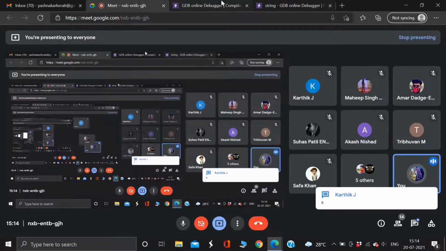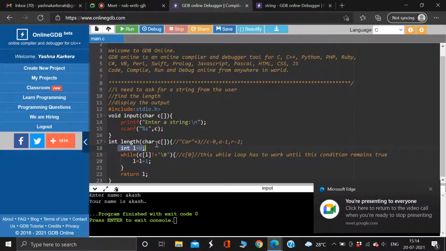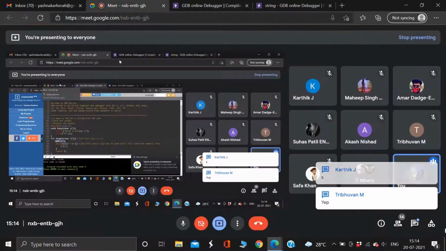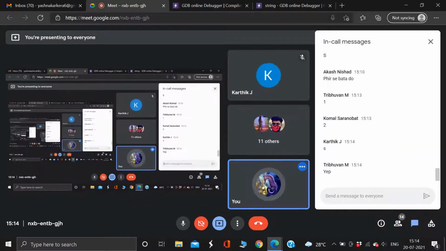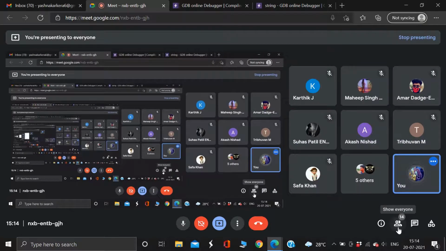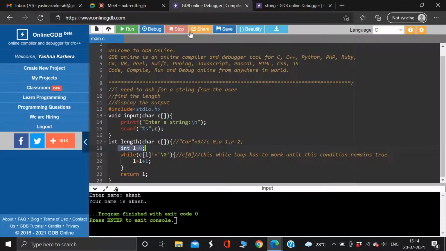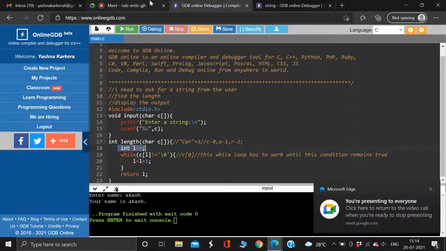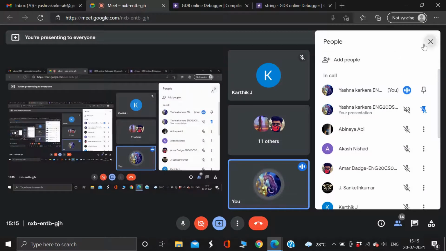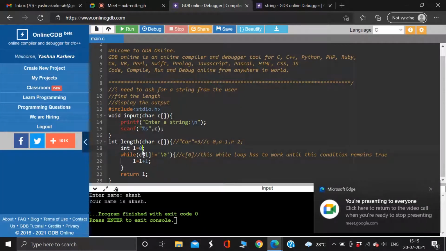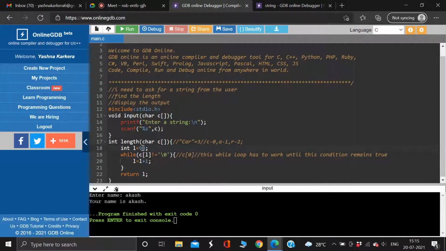Is this part clear? Now I'll ask, why am I initializing with 0? Why am I initializing the value by 0? Int l equal to 0, why am I doing that? Why not l equal to 1? Why I'm writing 0?